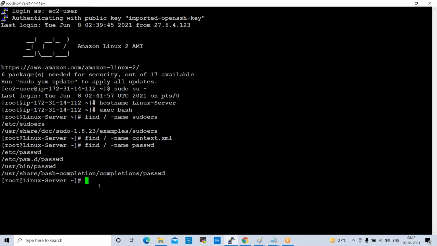Next, we have an important set of commands, which are file permissions.